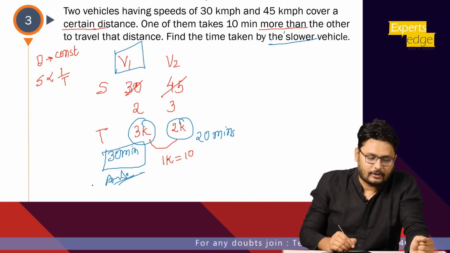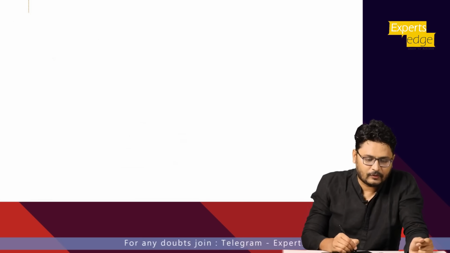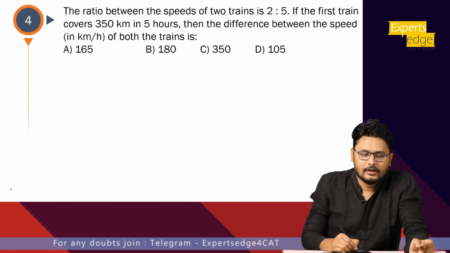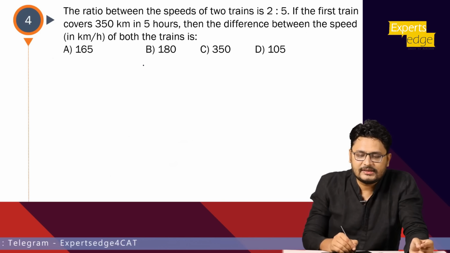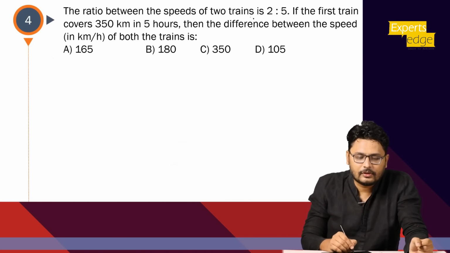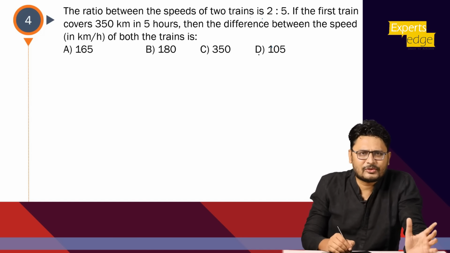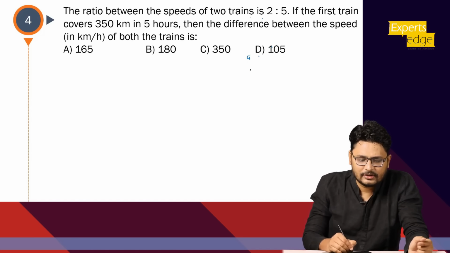Now question number 4. Ratio of the speeds of two trains is 2:5. The first train covers 350 km in 5 hours. Then difference of speed of both the trains is, right? So अभी ये तो डायरेक्ट ही रेशियो का क्वेश्चन है, राइट? इसमें कुछ टाइम का नहीं दिया, इसने क्या दिया? स्पीड का रेशियो है। So the speed is 2:5, 2k and 5k.